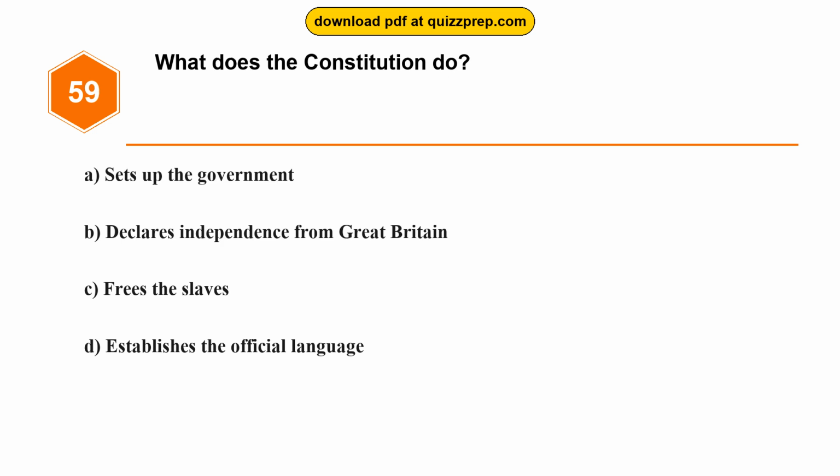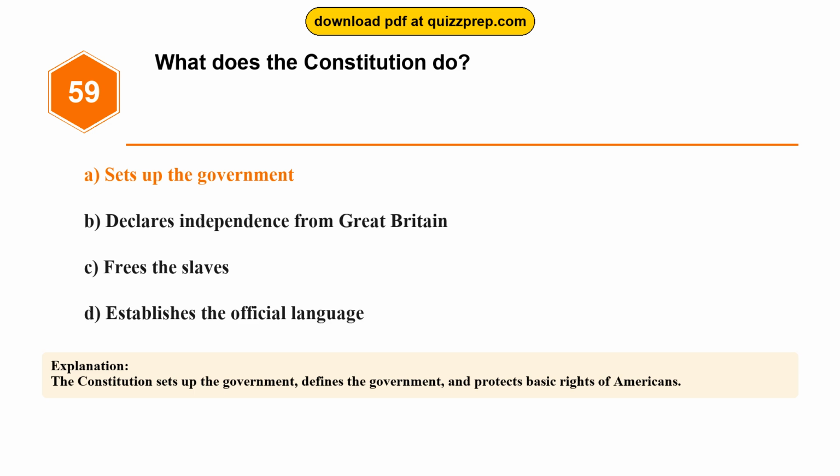Question 59. What does the Constitution do? Option A, sets up the government. Option B, declares independence from Great Britain. Option C, frees the slaves. Option D, establishes the official language. The correct answer is option A, sets up the government. The Constitution sets up the government, defines the government, and protects basic rights of Americans.